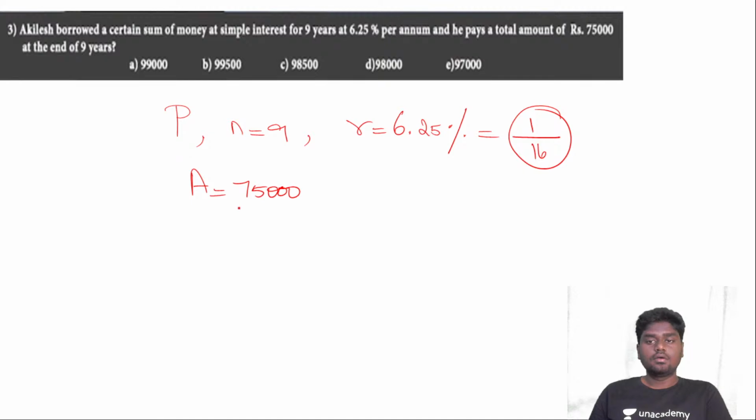So for 9 years, if you see, I know the fact that if 16 parts is the principal, then one part is actually the interest that is gained per year. So the rate of interest for 9 years is going to be 9 by 16. You'll be getting 9 by 16, and ultimately, if 16 parts is the principal P, then 9 parts is actually the interest calculated. Okay, so if that is the case, then I can simply make this out.